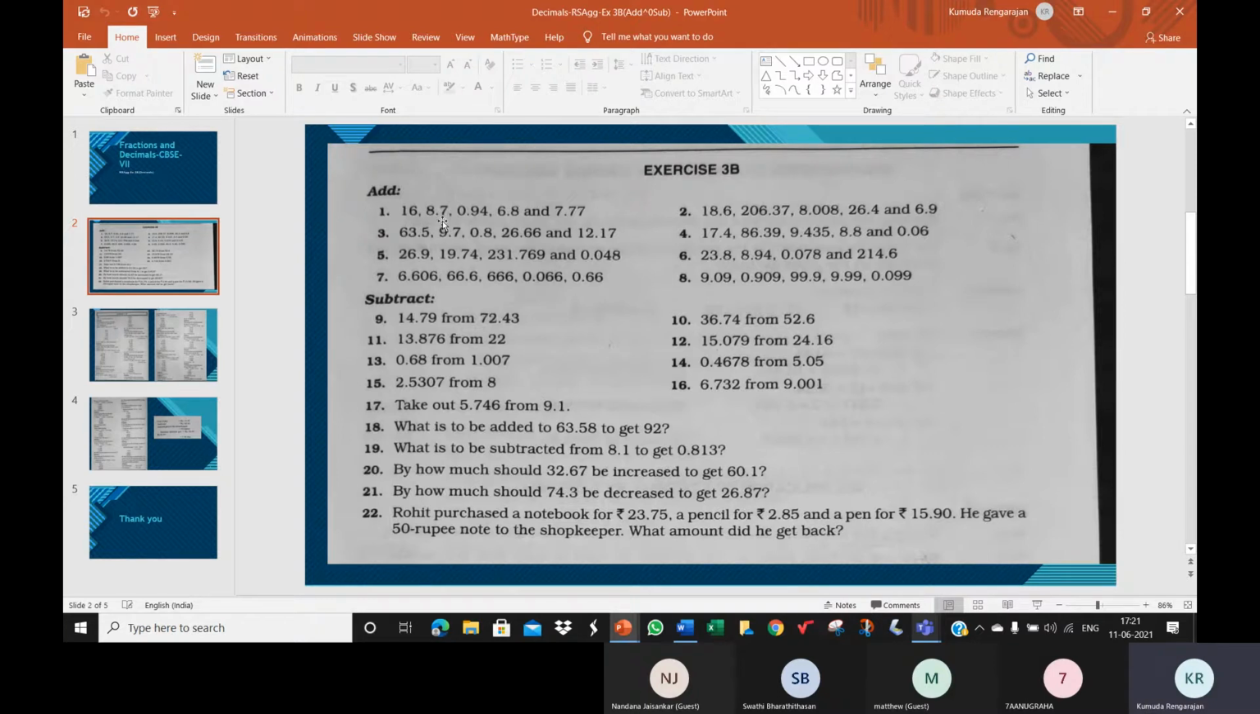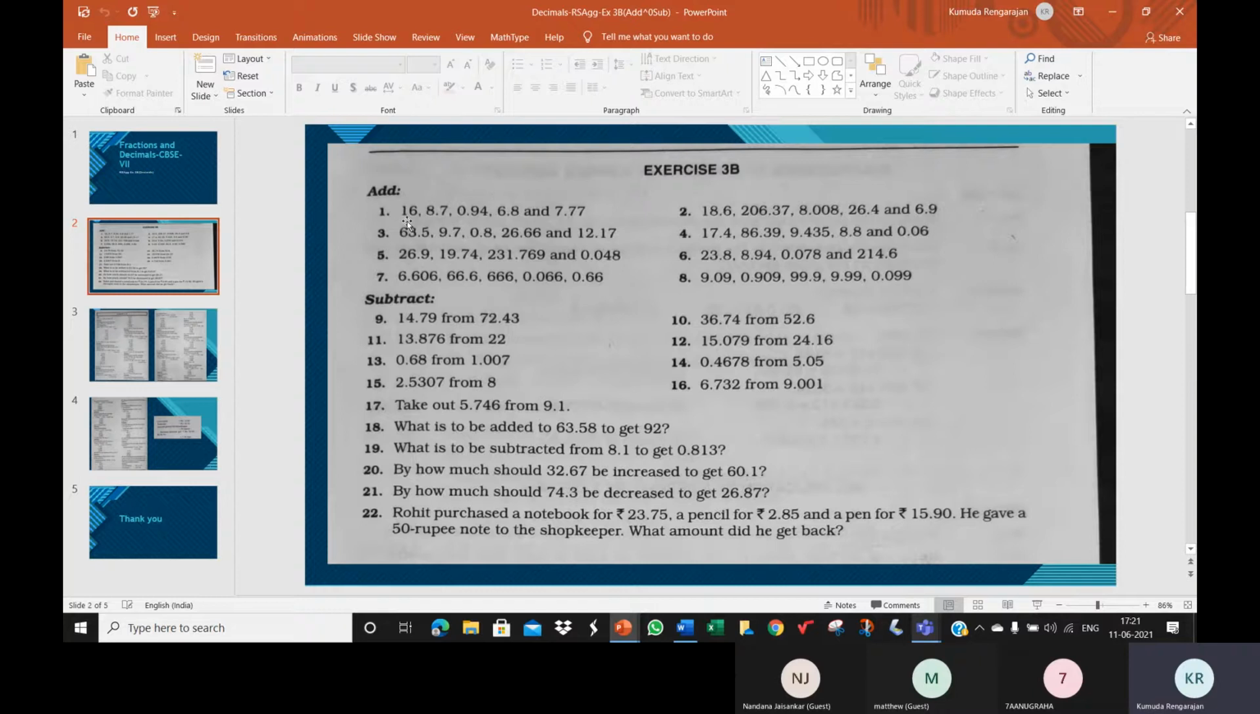This one has no decimal place. This has one decimal place. This has two places of decimals. This has one decimal place. This has two decimal places. So the highest number of decimal places is 2. In 7.77 and 0.94, we have two decimal places. So we need to convert every decimal here to a decimal with two decimal places.